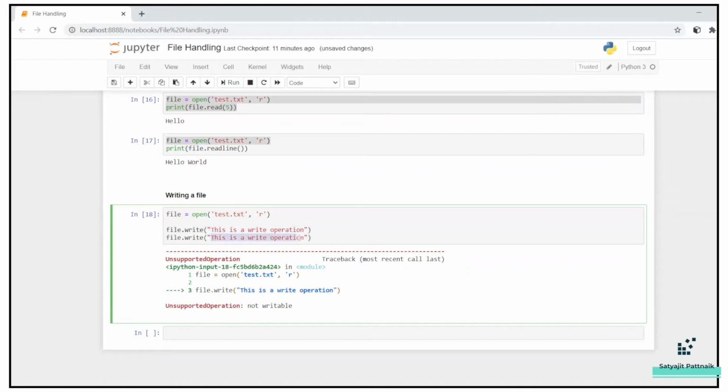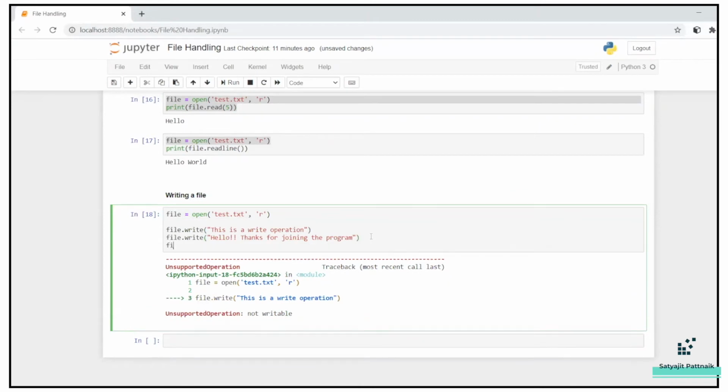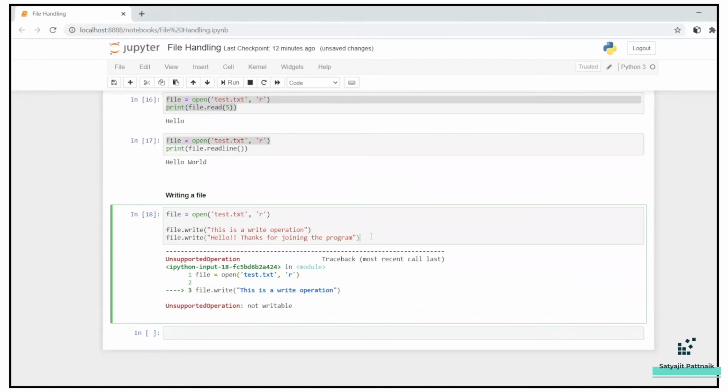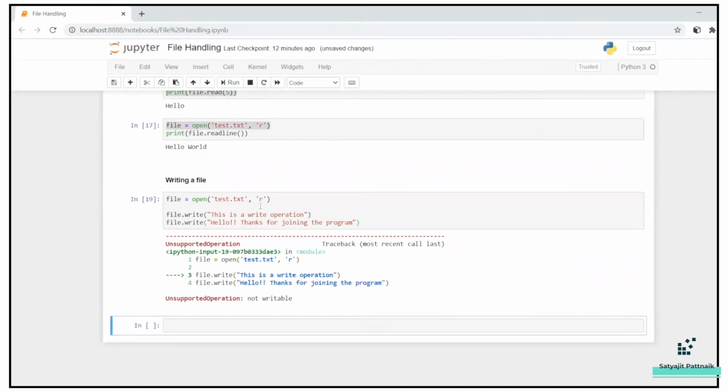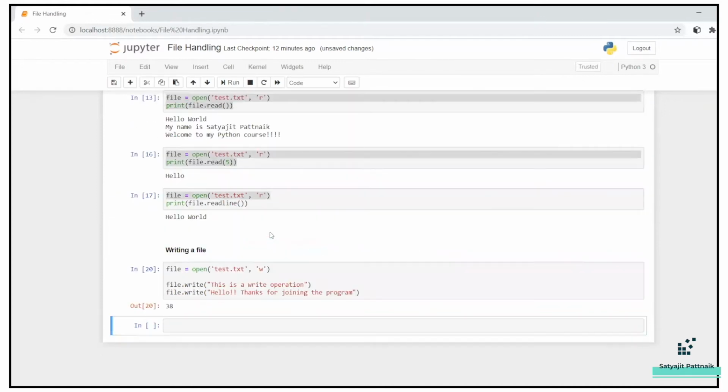So this is a write operation, and also I will use some text. Hello, thanks for joining the program, something like that. Okay, and of course I will do. So let's not talk about that for the time being. Obviously this will fail because it's not writable. Now let's make it W.